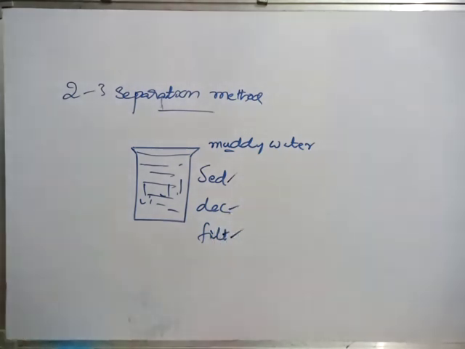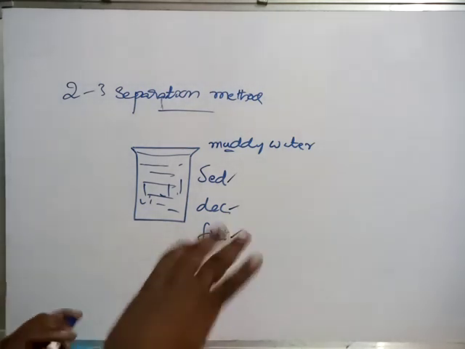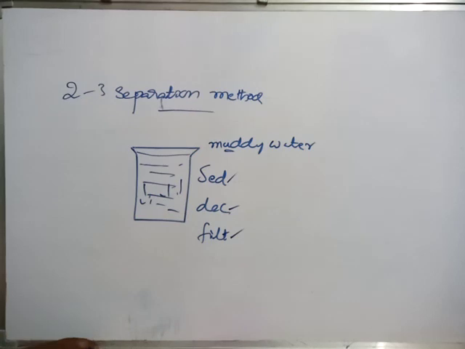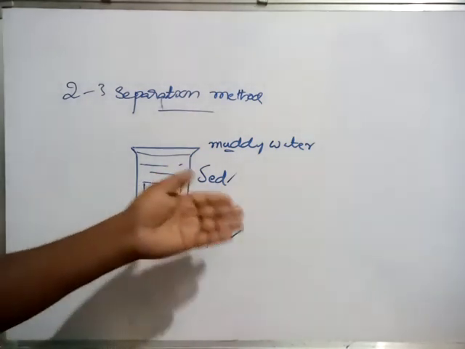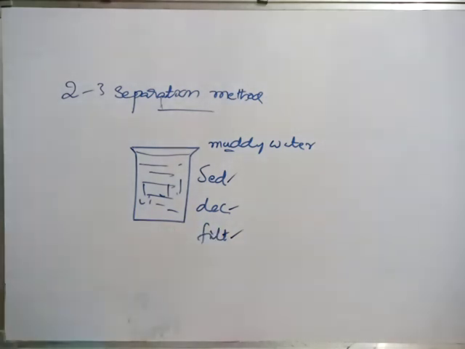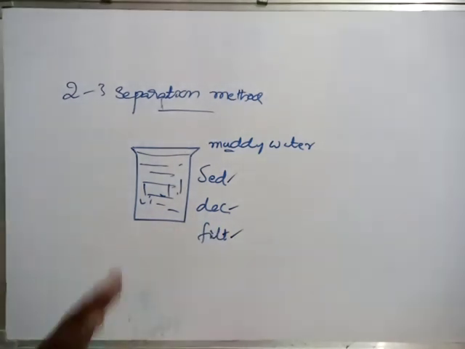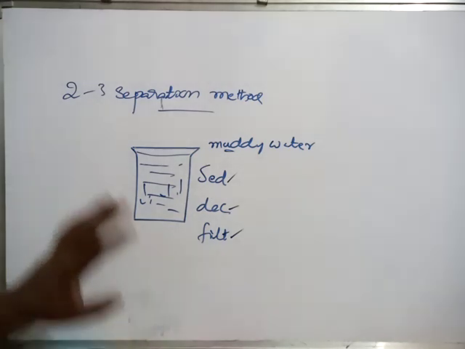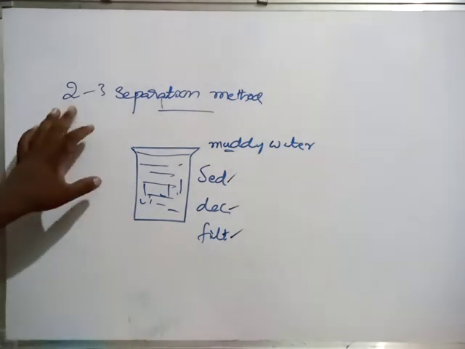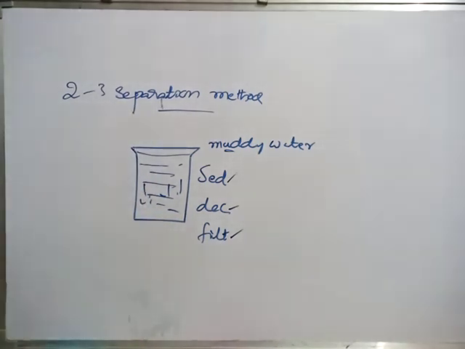And preparing rice also. Before preparing rice, we have to clean the rice. We clean it with water, and dust particles will be decanted, and so on. So finally, the conclusion is, we require more than one separation method for some instances.